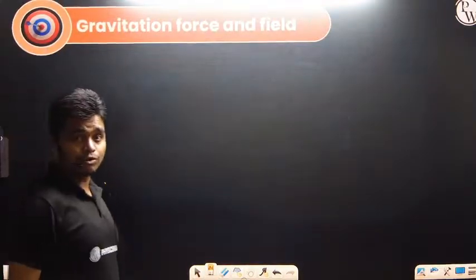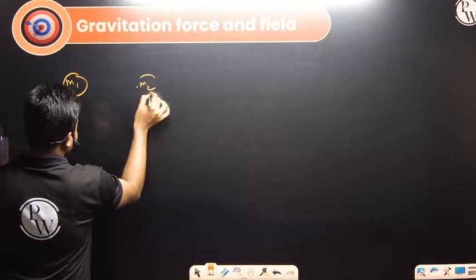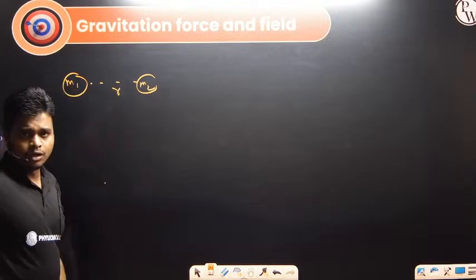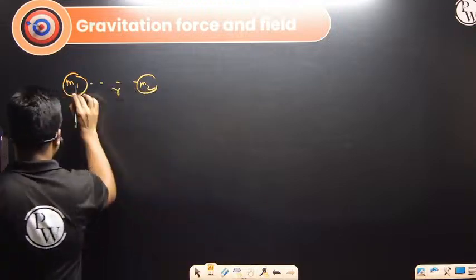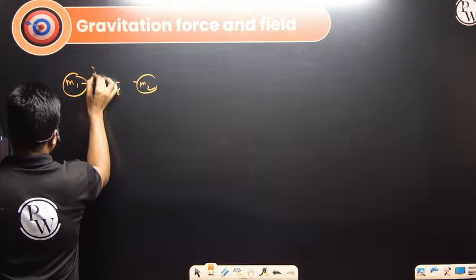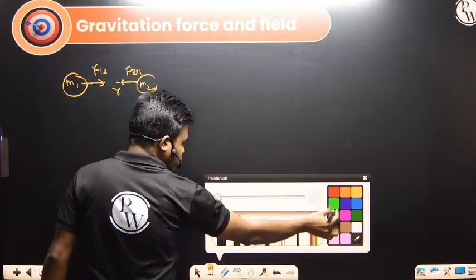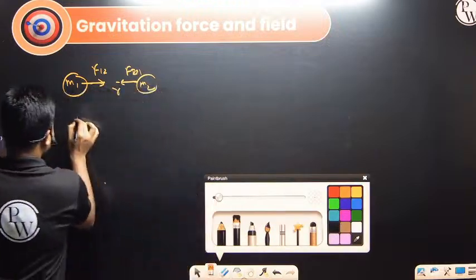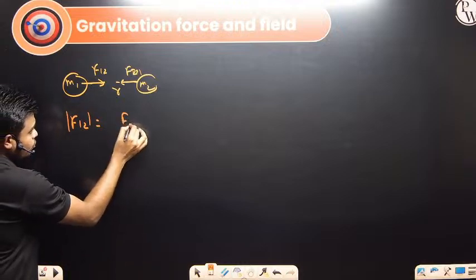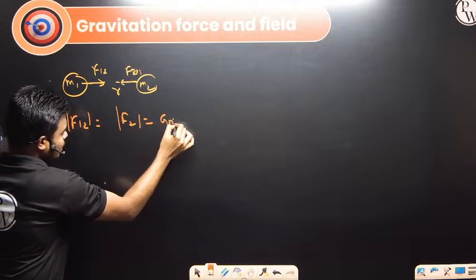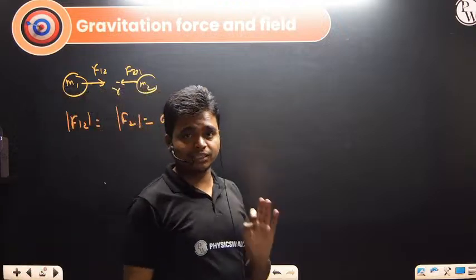First is gravitational force and field. Suppose 2 masses, m1 and m2, are separated by a distance r. Both will attract each other: m1 attracts m2 and m2 attracts m1. The forces acting are F12 and F21. So F12, the force acting on 1 by 2, is equal to F21, the force acting on 2 by 1, and its value is G m1 m2 divided by r square, where m1 and m2 are the masses and r is the distance between the 2 masses.